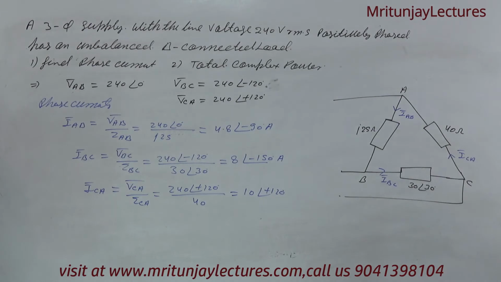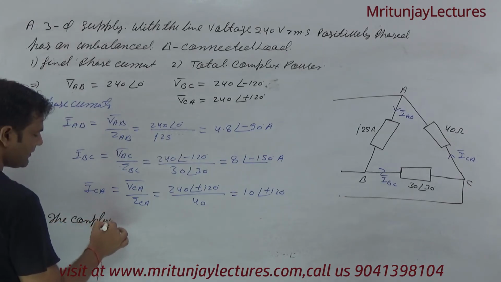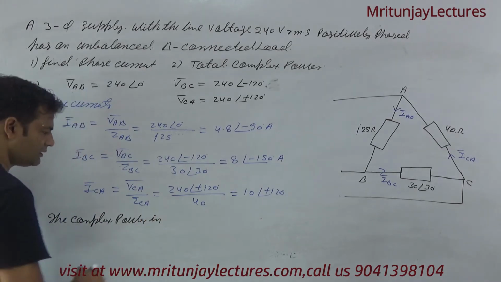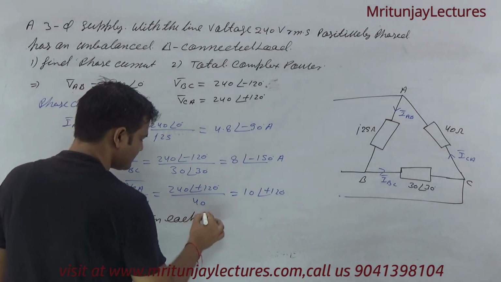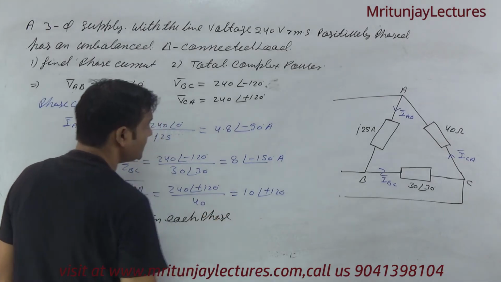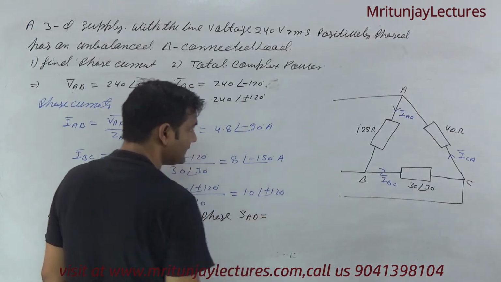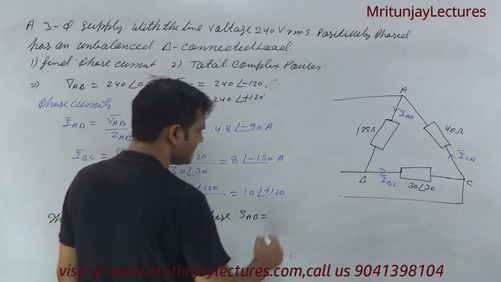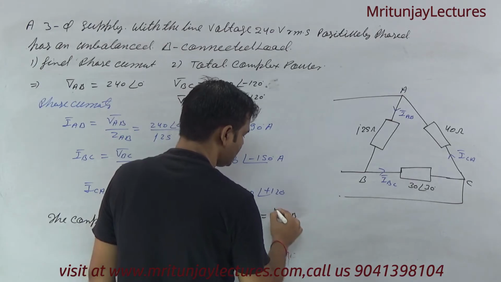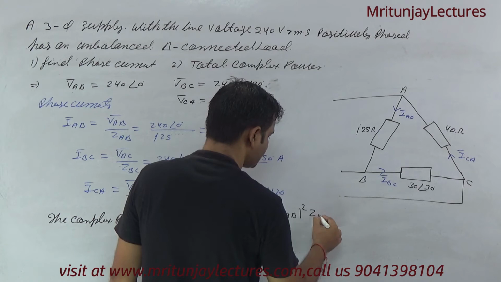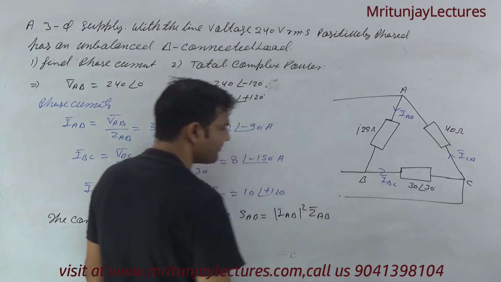Okay, now next target is total complex power. You can now write the complex power in each phase. The complex power in each phase, that is S of AB. S of AB is written as mod of IAB squared into ZAB. Clear?